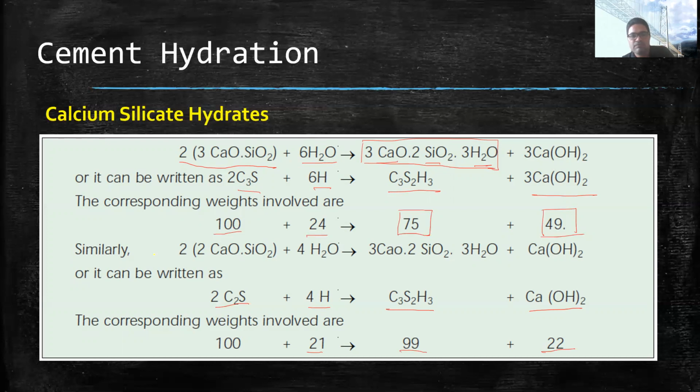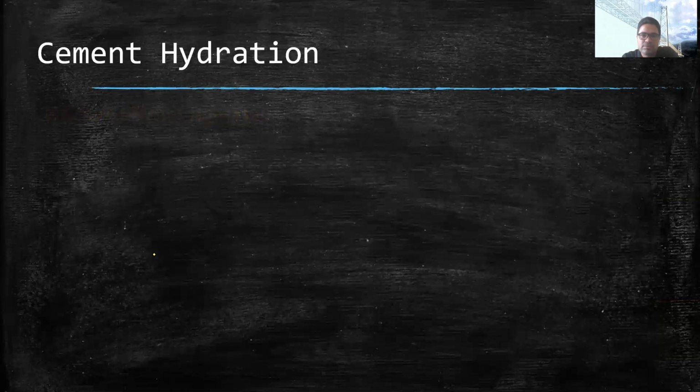As I told you, for the first 28 days, C3S is mainly responsible for imparting strength to the cement. C2S contributes to the strength later. But the product obtained from C2S is of high quality as compared to the product obtained from C3S. So in general, the quality of the product of hydration of C2S is better than that produced in the hydration of C3S.